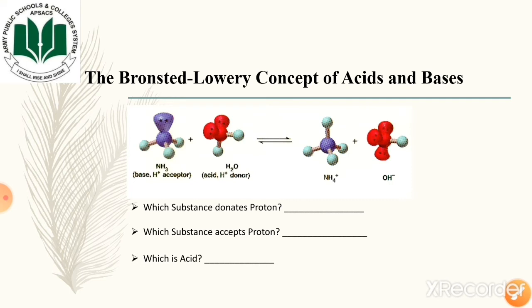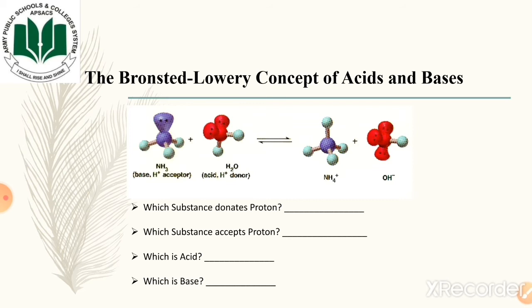Now we know that in the Bronsted-Lowry concept of acids and bases, acid is a species that donates proton. Since the water molecule is donating proton here, in this reaction water is acting as an acid. According to Bronsted-Lowry concept, base is a species that accepts proton.